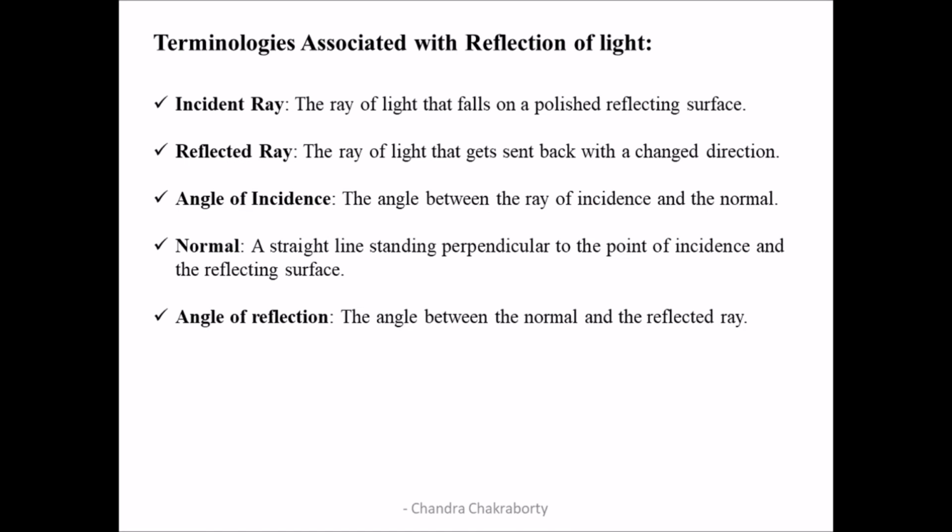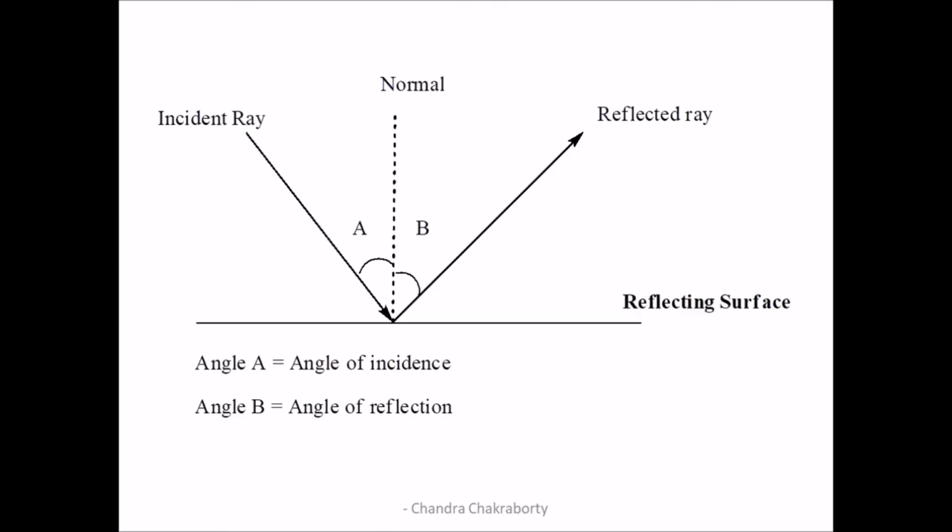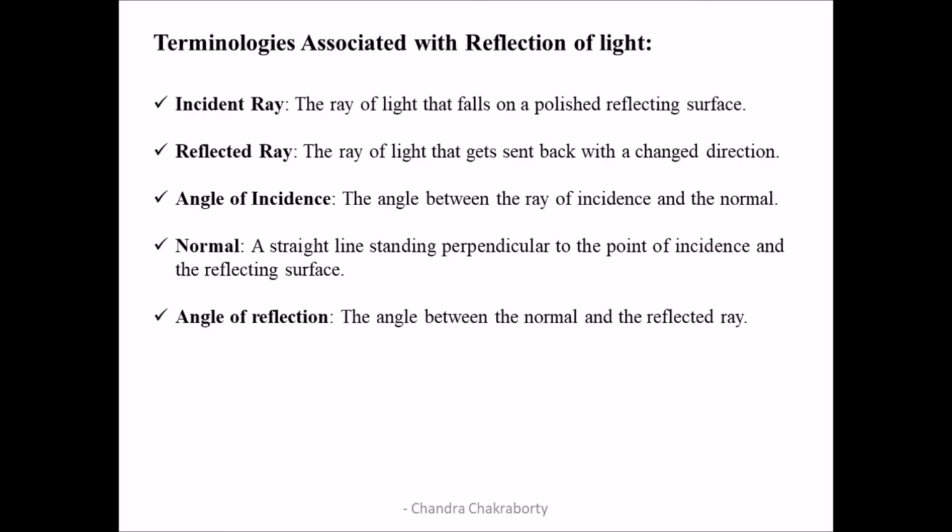Normal. A straight line standing perpendicular to the point of incidence and the reflecting surface is called normal. In this picture, you can see that there is a dotted line perpendicular to the reflecting surface. It is called the normal and it stands 90 degrees from reflecting surface.